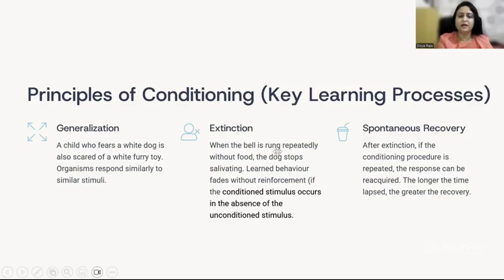Extinction is when the learned behavior is forgotten. It becomes extinct. Like when the bell is rung repeatedly without food in the classical conditioning experiment, the dog stops salivating. So basically, learned behavior fades without reinforcement, or if the conditioned stimulus, which is the bell, happens in the absence of the unconditioned stimulus, which is the food, then the dog forgets to salivate or forgets the learned behavior.